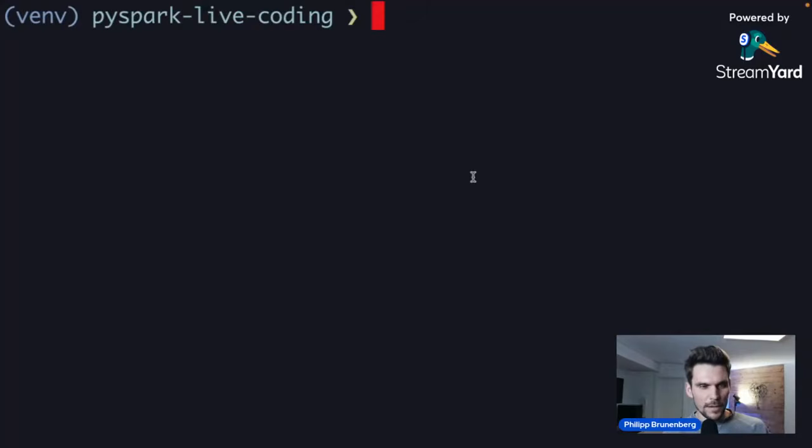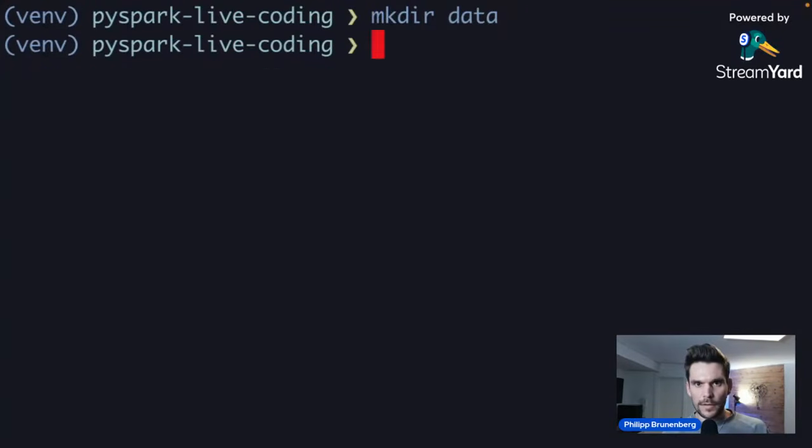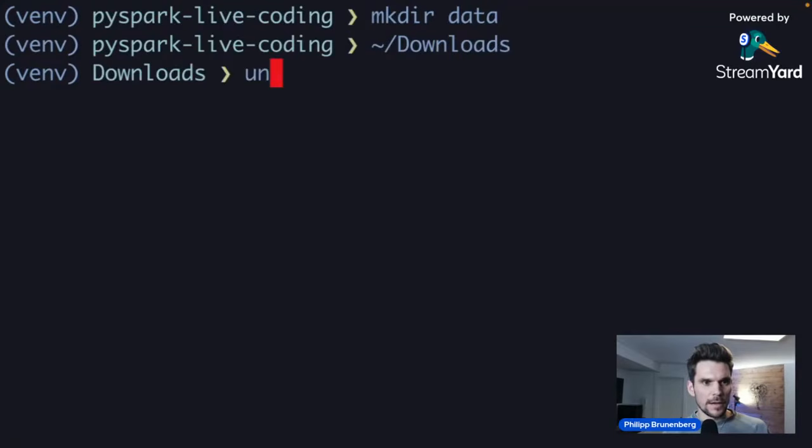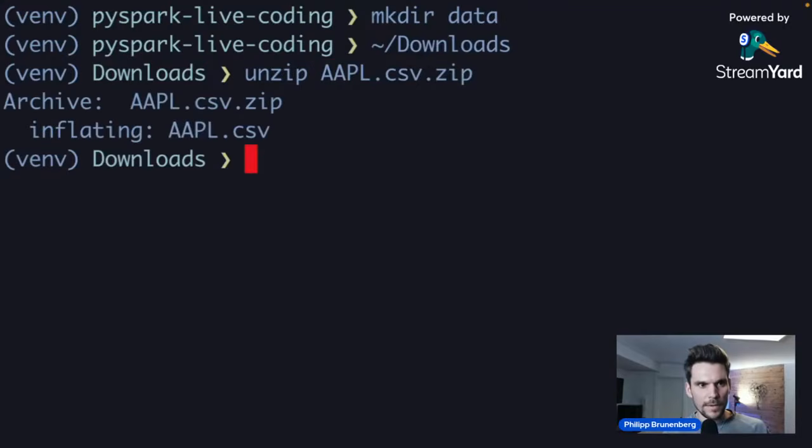Therefore, I will create a directory called data. That's where we're going to put the data. And then I will go to the downloads folder and unzip the zip file here.